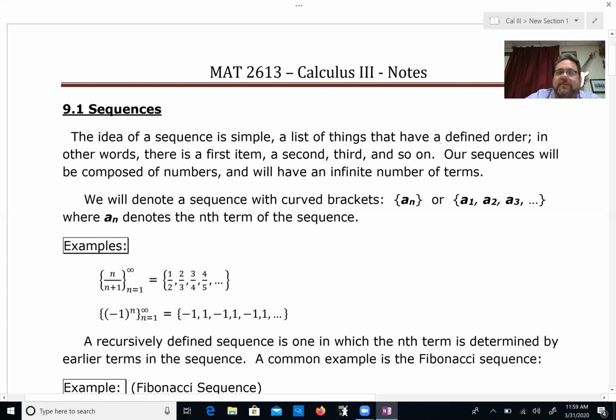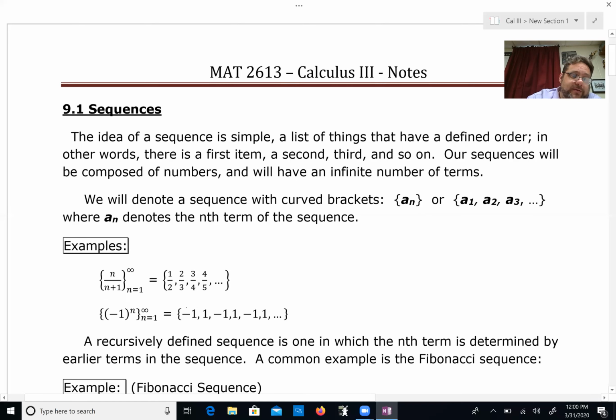So we have a list of things in a defined order. There's a first item, a second, a third, and so on. And we're going to use a sub n. So for instance, in that list I had a minute ago, n over n plus 1, a sub 3 is going to be 3 over 4, because that is the third term in the sequence. All right. So right there we see we have this sequence.